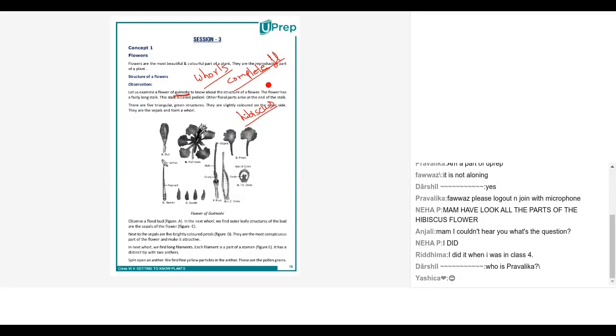So complete flowers have all four whorls, and incomplete flowers do not have all four whorls. Right, very good. So in an incomplete flower, one or the other whorl will be missing. You're right. Okay, fine. Even if you have a hibiscus flower at home, I would suggest all of you should dissect a hibiscus flower. Then you will get to see all the four whorls very clearly.